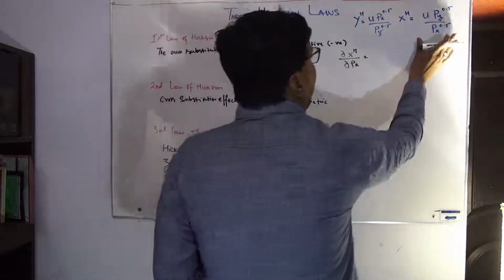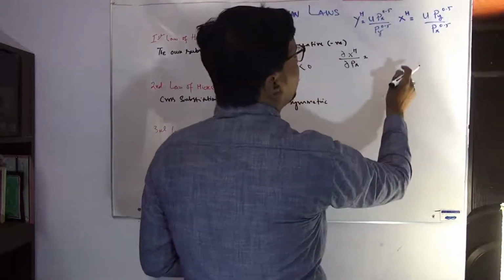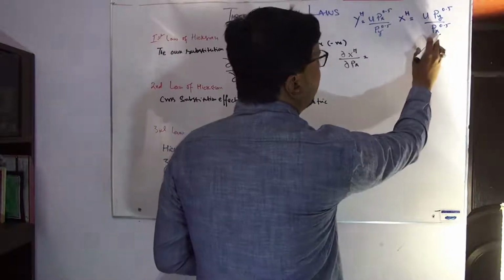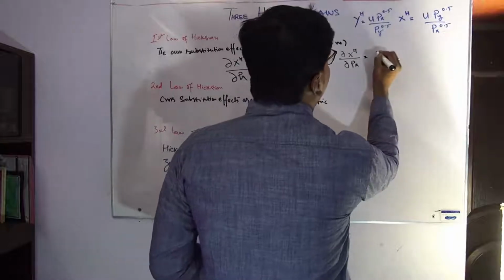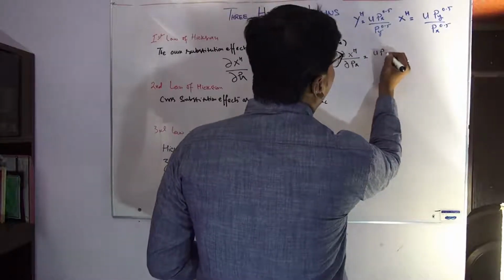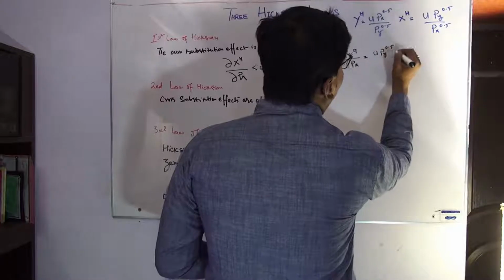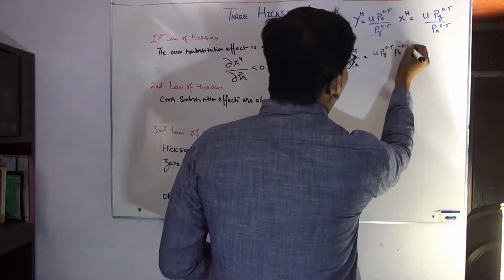If I take its derivative with respect to the price of X, the denominator term will go into the numerator and the sign will be -1. So the term will be u, py to the power 0.5 and px to the power -0.5.